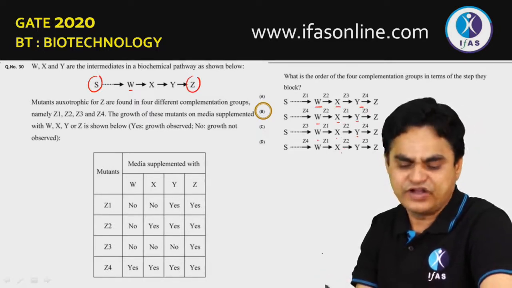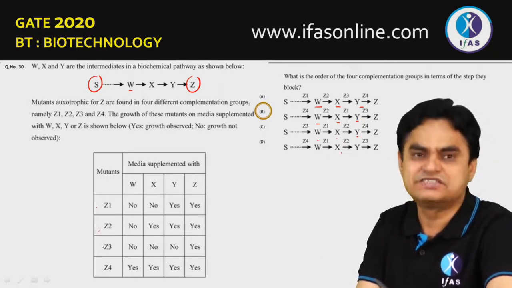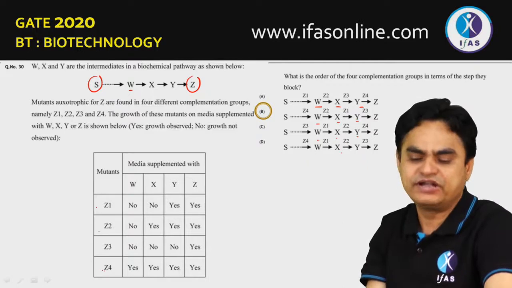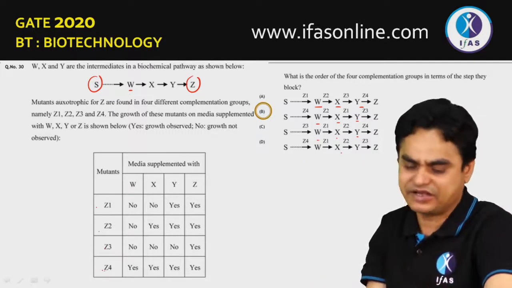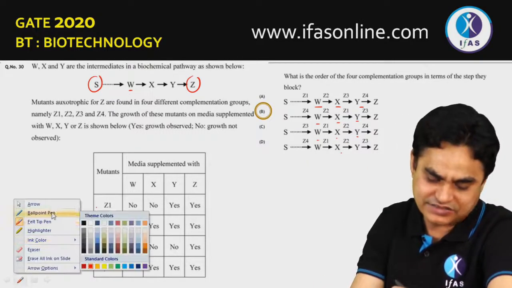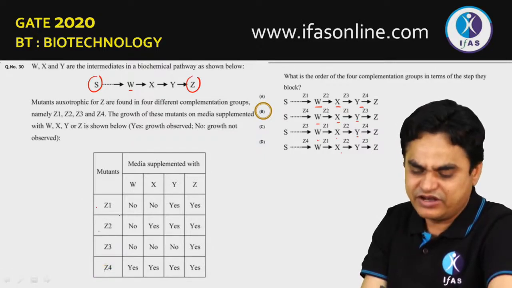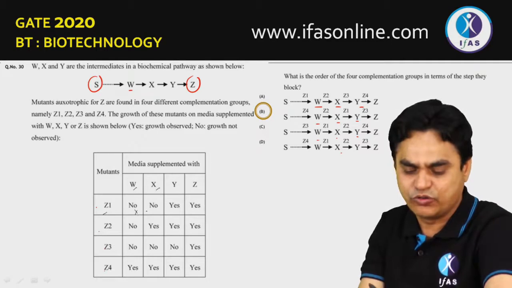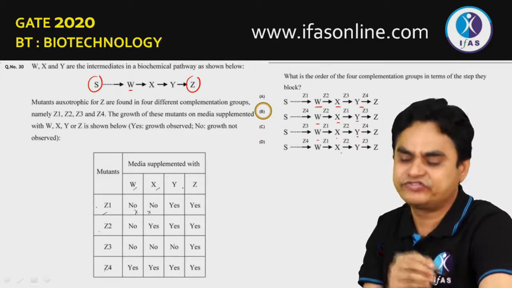You have to identify that there are 4 mutants, Z1, Z2, Z3 and Z4, and at which step each mutant is working. So you can easily make it out. How? Let's see. Analyze this. For the Z1 mutant, if you provide W or if you provide X, they do not grow. But if you provide Y or Z, they can grow.